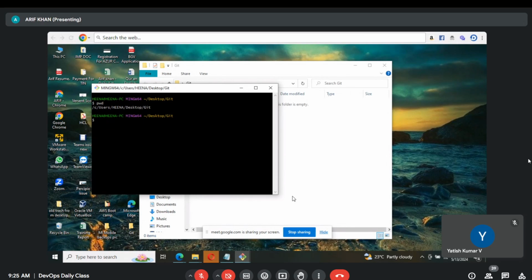For example, in the graphical user interface, double click the C drive.